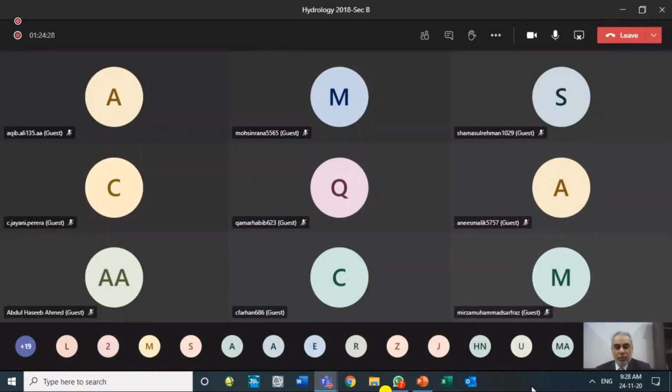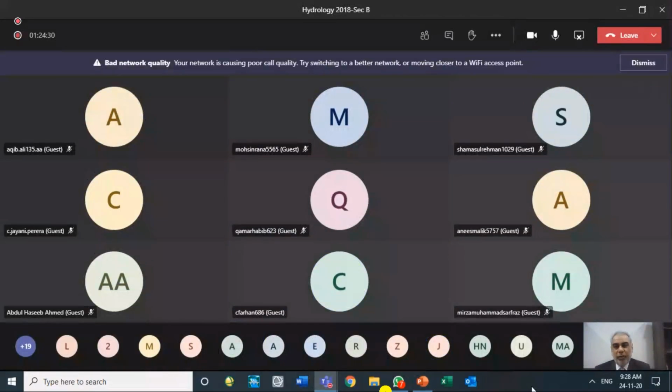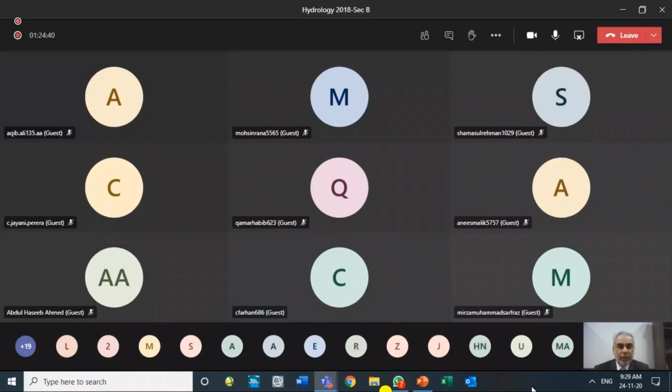Basin I use for the catchment when the outlet is at the sea, when the outlet is at a permanent water body. So basin I will use when I will be measuring the water availability at the delta of the Indus River. Here I will use catchment. Basin and catchment are similar with respect to collection of water: all area which contributes water at a certain location. So that is catchment area.